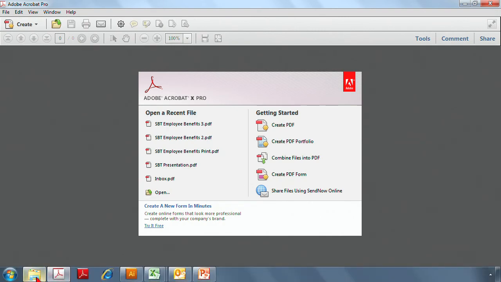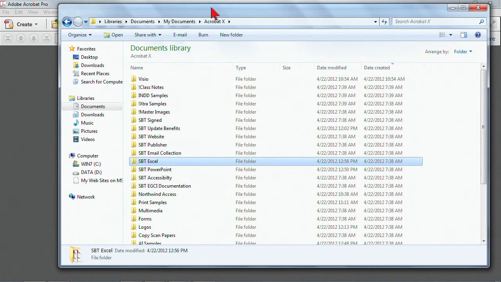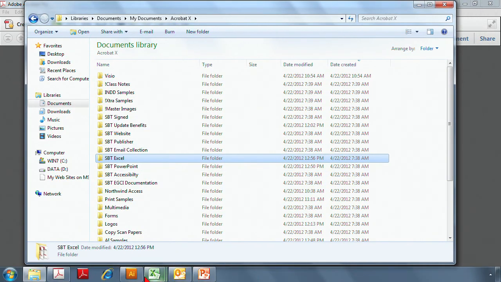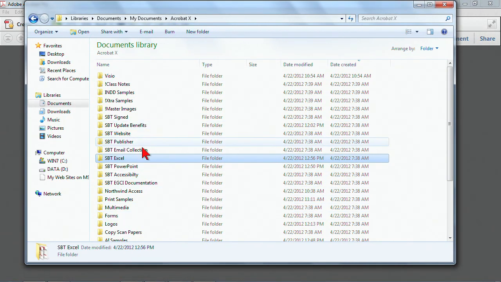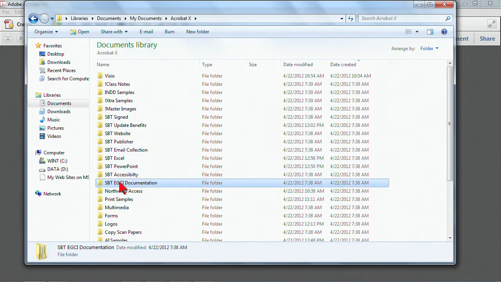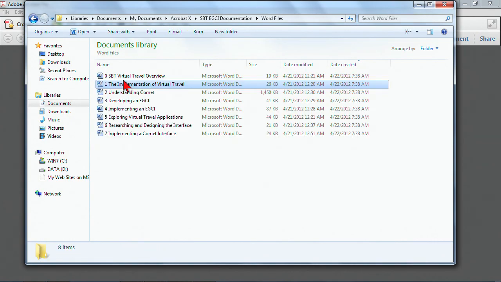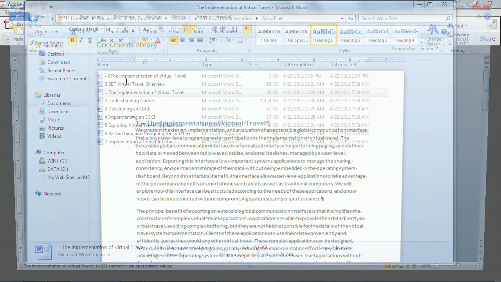And I want to show you something when I'm opening up my files, that it's a good idea. Notice that Word is completely closed here, and I'm going to go to another file that is using Word. Here we go. Here's a file that uses Word. I'll open it up.